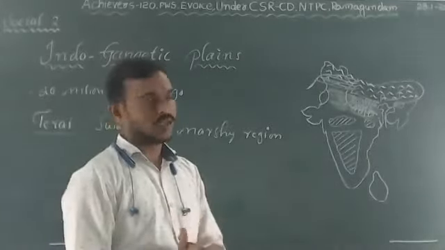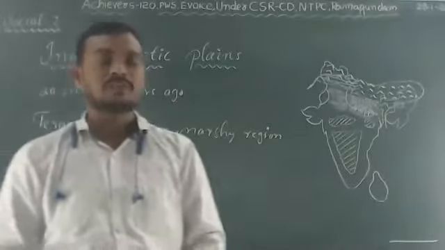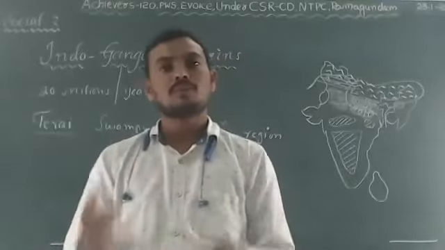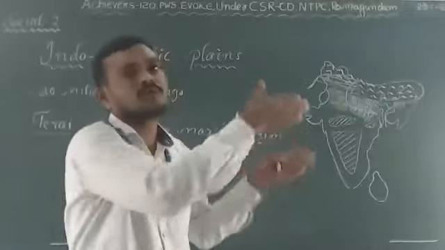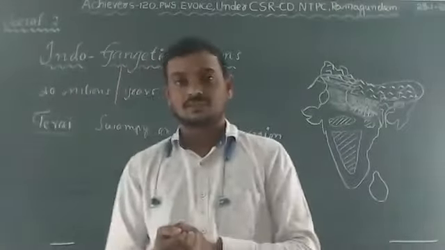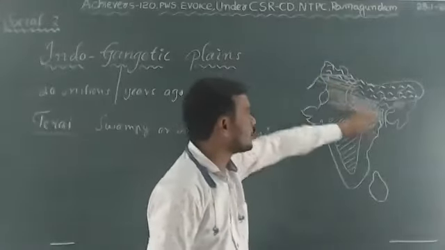When we talk about the Indo-Gangetic plains or the Northern plains, they are very fertile because the Ganga and Brahmaputra brought alluvium and deposited it along the feet of the mountain ranges over 2,400 kilometers, from Punjab, Haryana to West Bengal.